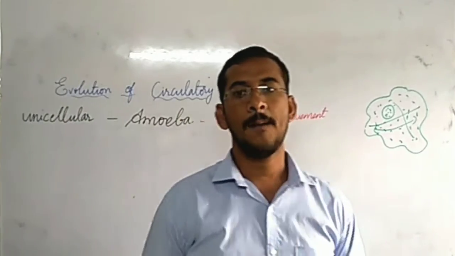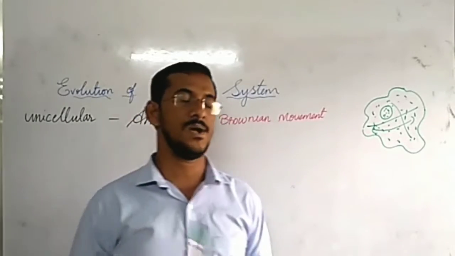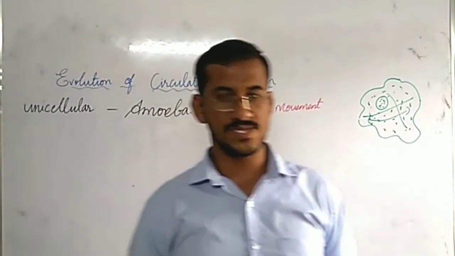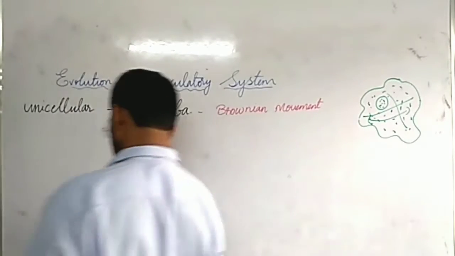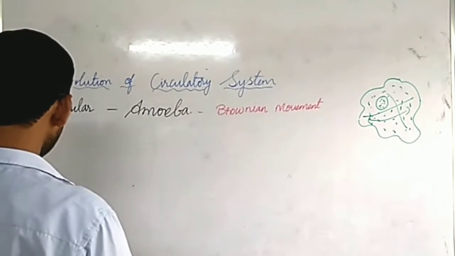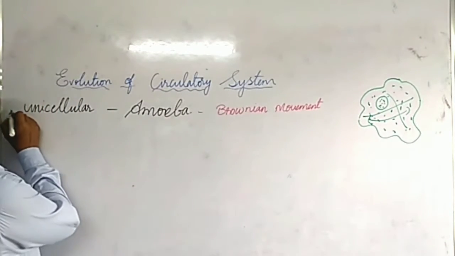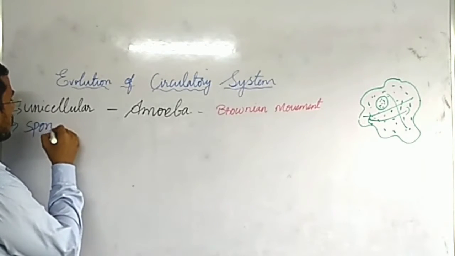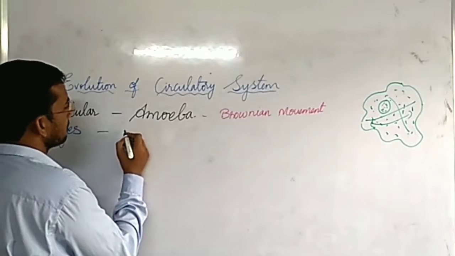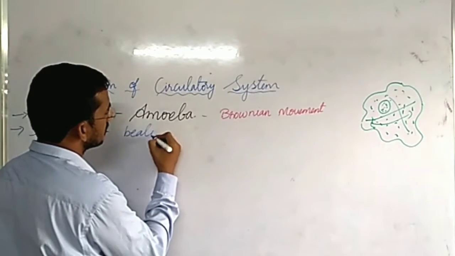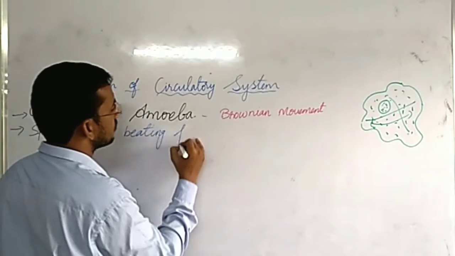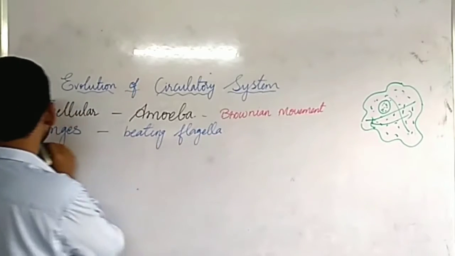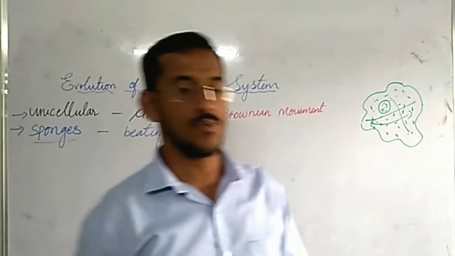Let us see multicellular organisms now. Let us take parazoans like sponges. In case of sponges, by beating flagella. Sponges live in oceans and in water.